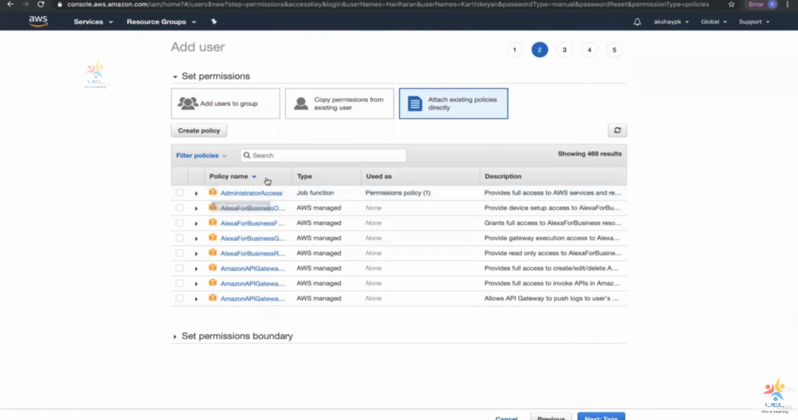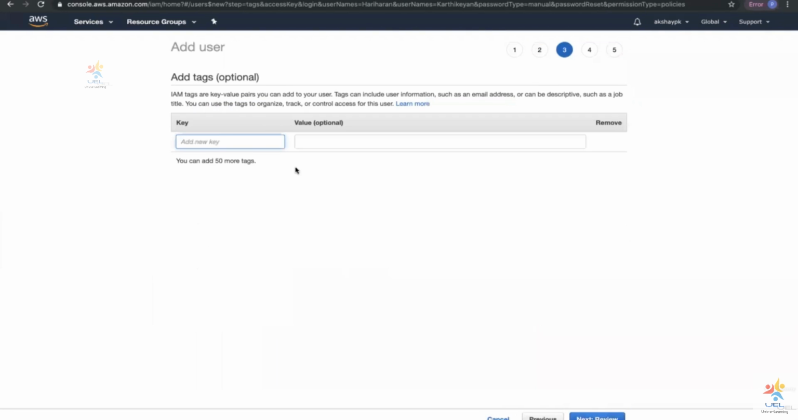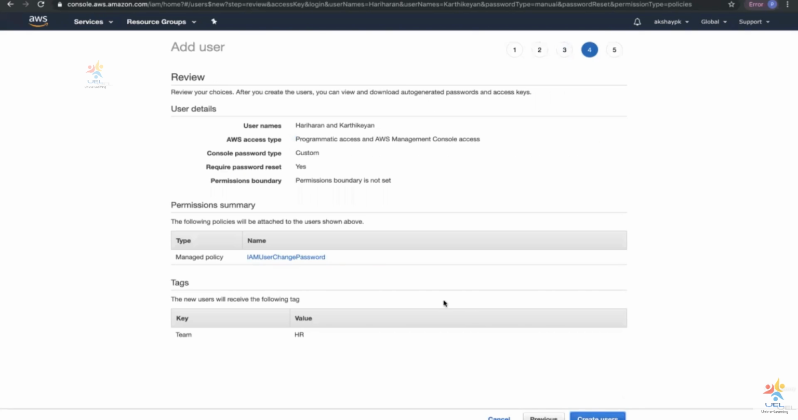Right now, I'm not going to directly attach policies to them, but I'm going to add these users to a group. Let's see how that works out. I'm going to click on next, tags. I'm going to give a team tag, just to ensure that these two people are part of the HR team. Next, review, and then create the users.